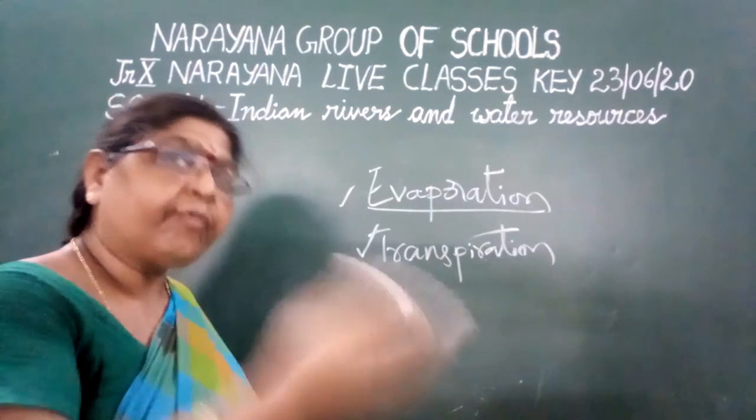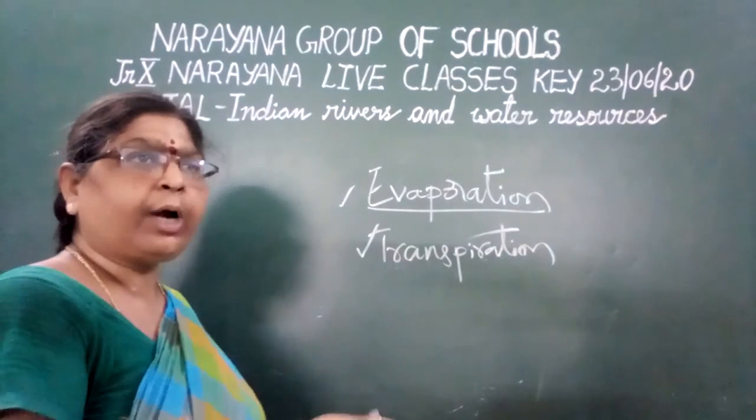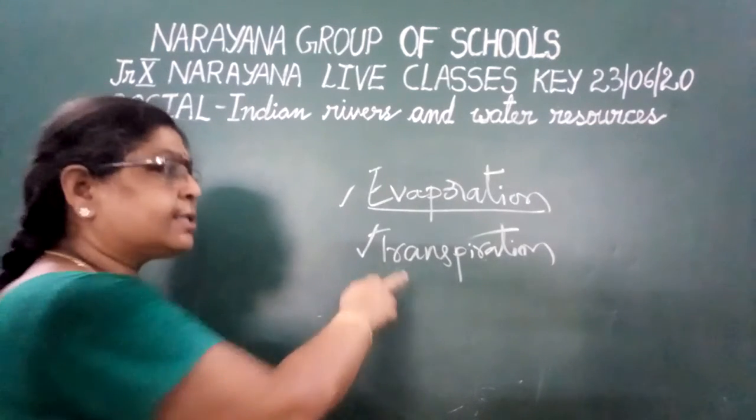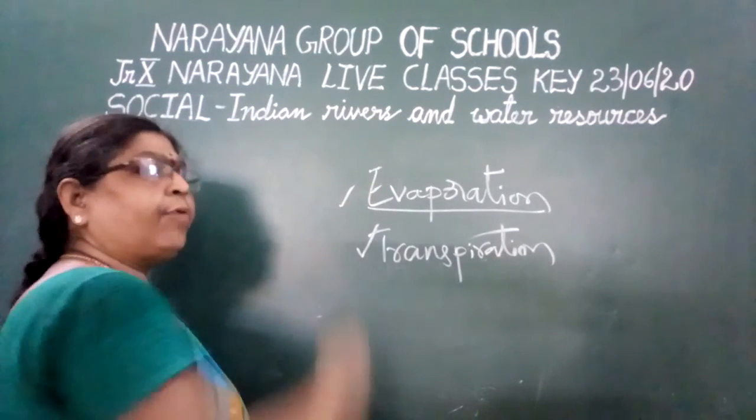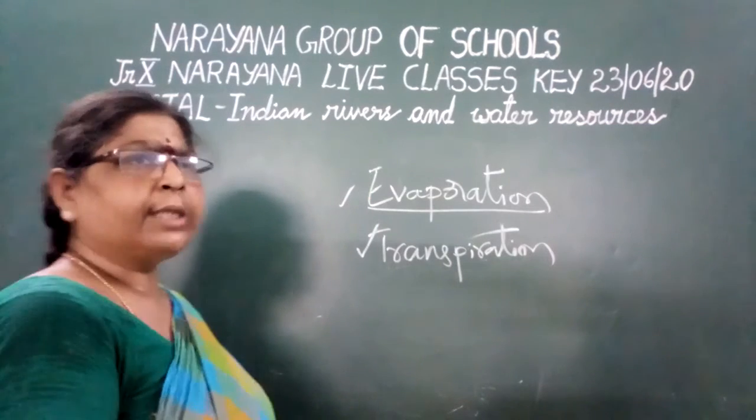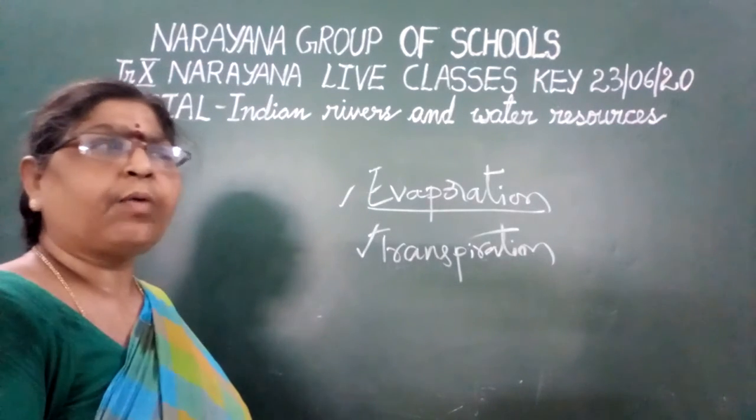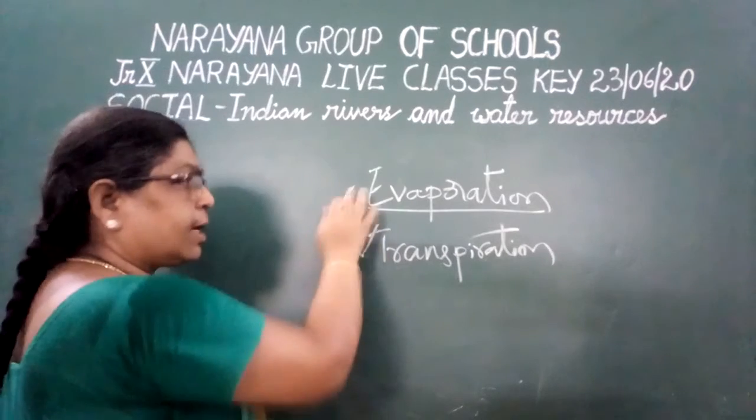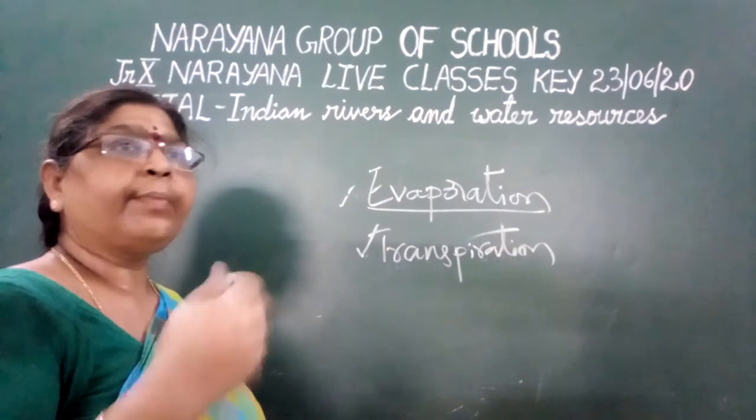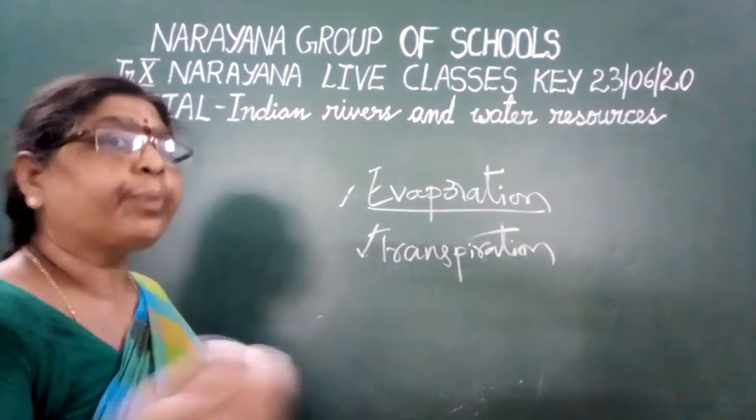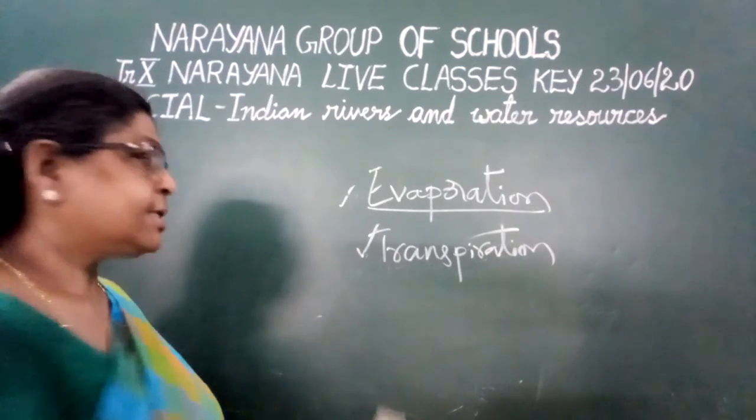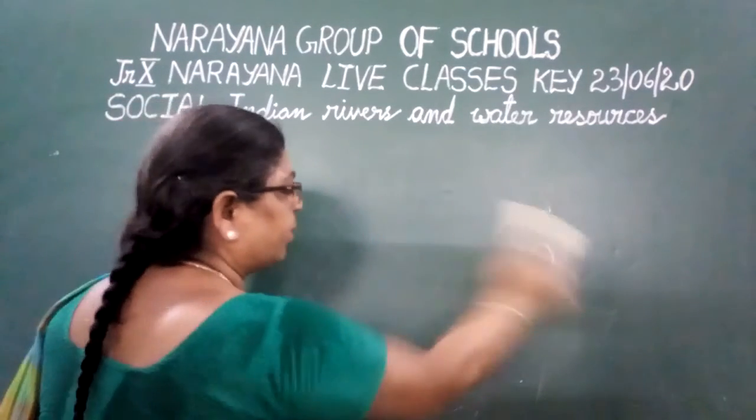These are the outflows, from our bodies and from plants. The water will evaporate and reach the atmosphere. This is called transpiration. And evaporation means from the water bodies the water will evaporate. Not only water bodies, but even from wet clothes the water evaporates. These two are the outflows. So evapotranspiration means the release of water vapor into the atmosphere through two processes: one is evaporation and the other is transpiration. This is all about evapotranspiration.